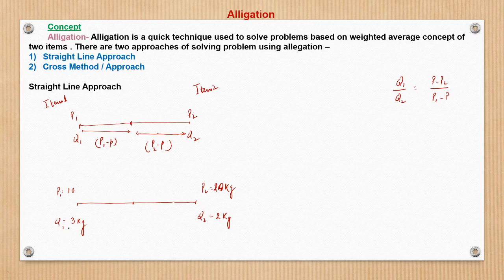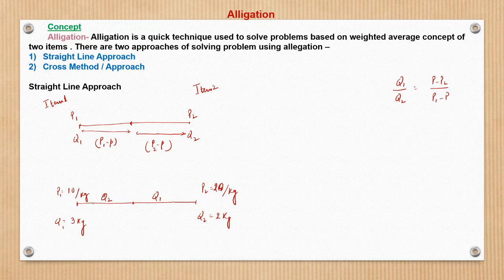So we have to find the weighted average price of the mixture. Basically we are saying item 1 of 3 kg at a rate of 10 per kg and item 2 of quantity 2 kg at a rate of 20 per kg are mixed with each other. How does the straight line approach find it? P1 and P2 will be in the ratio of Q2 is to Q1.